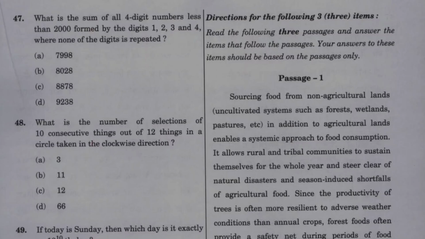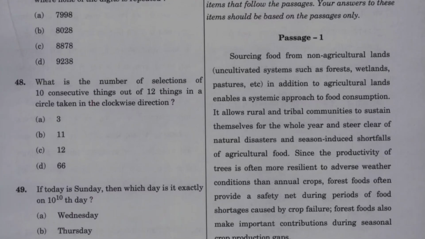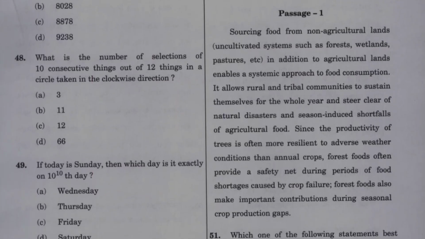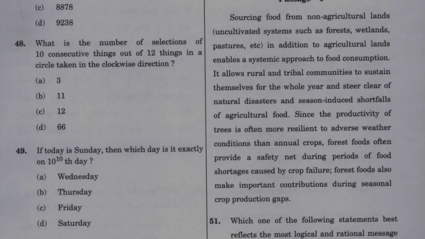Question number 48. What is the number of selections of 10 consecutive things out of 12 things in a circle taken in the clockwise direction? Option A 3, option B 11, option C 12, option D 66. Answer is option C 12. Question number 49. If today is Sunday, which day is it exactly on the 10 to the power 7th day? Option A Wednesday, B Thursday, option C Friday, option D Saturday. Answer is option A, Wednesday.